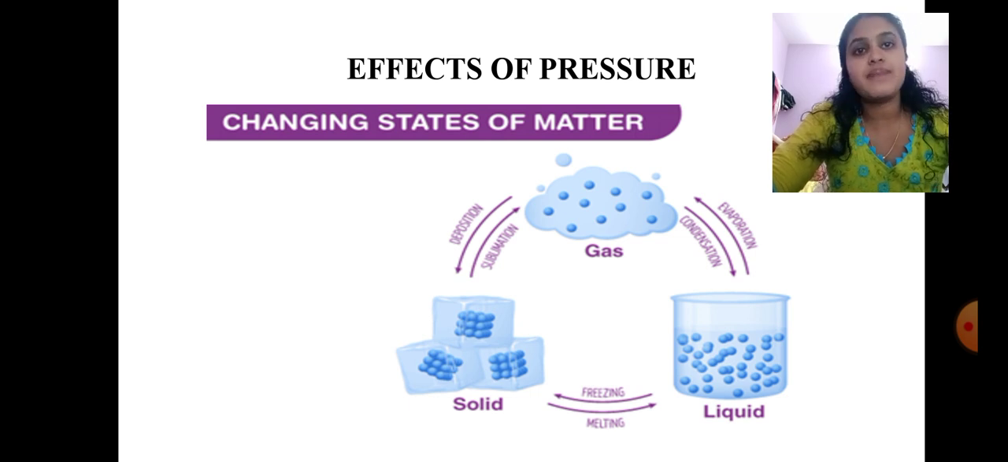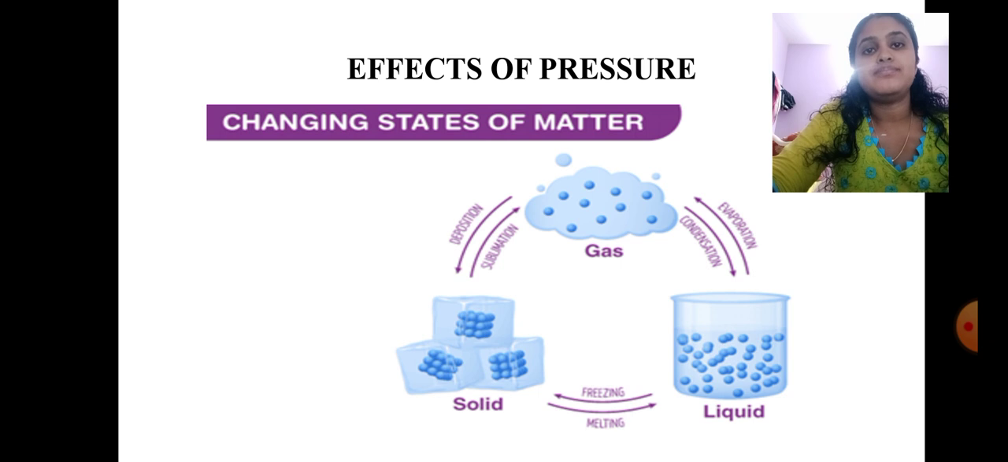Then we have seen the process of sublimation. Sublimation is the process of conversion of solid directly to gas or gas directly to solid without entering into the liquid state. Then we have seen the effect of temperature and pressure on changing state of matter. When solid is melted, it will become liquid, and when liquid is heated, it will be getting converted into gas by evaporation, and when gas is converted to liquid, it is condensation, and when liquid is converted to solid, it is freezing, and when gas is converted into solid or solid is converted into gas, that process is called sublimation. Hope that all of you have understood. Thank you.